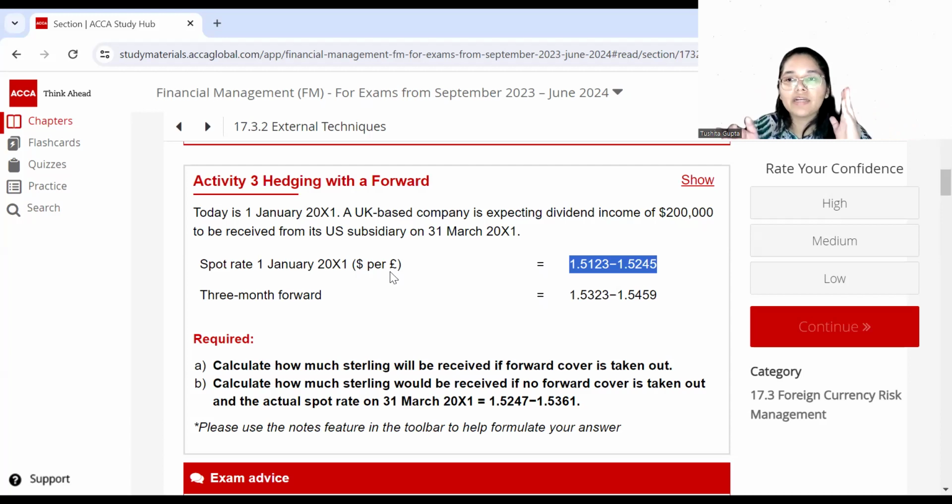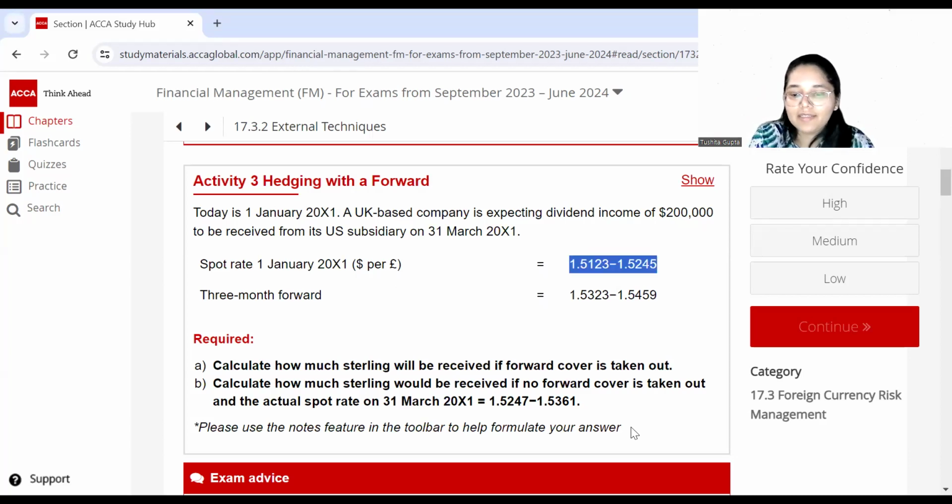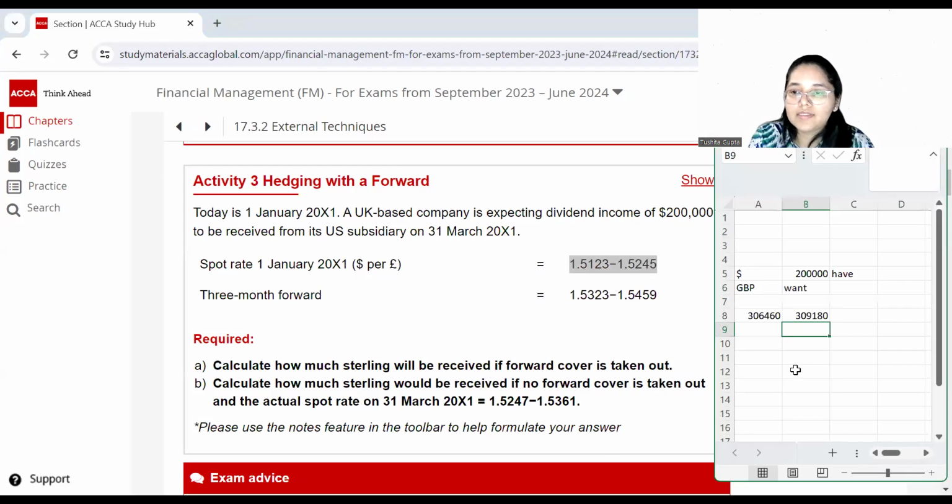Whenever there are two rates quoted, whichever is more profitable to the dealer, that rate is going to be used in your transaction. So this is the thumb rule which you have to remember if you want to solve the questions pertaining to forward exchange correctly. So now I am also opening an Excel sheet over here so that you're able to simultaneously see the question as well as the Excel to solve the numbers. All right.